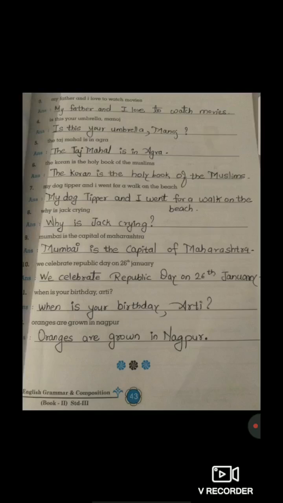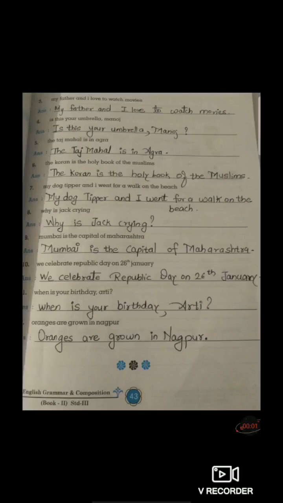A-G-R-A, Agra. While writing in the answer, we have to write Agra, the first alphabet A, in a capital letter. So, here the Taj Mahal is in Agra. At the end, we have to put a full stop. So, everyone understood till here? Okay, now move to the next.